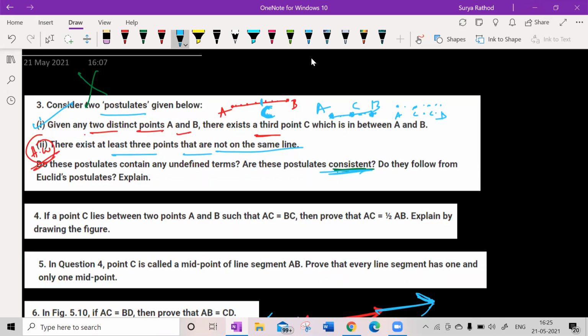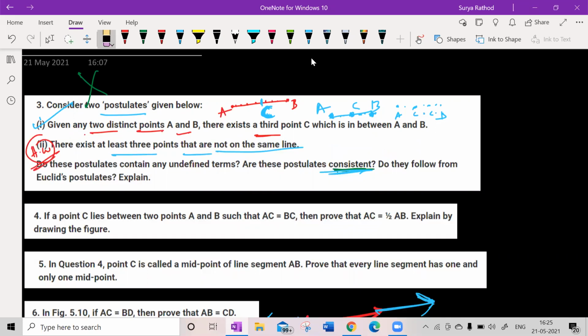As per Euclid's postulate, what exactly does it say to us? Between 2 points, there is only a single line. There can be infinitely many points between 2 points, but only a single line can be drawn. Yes, sir, that is true.